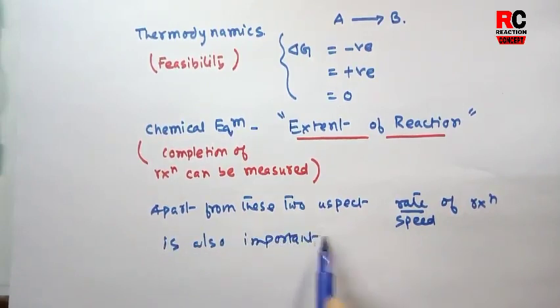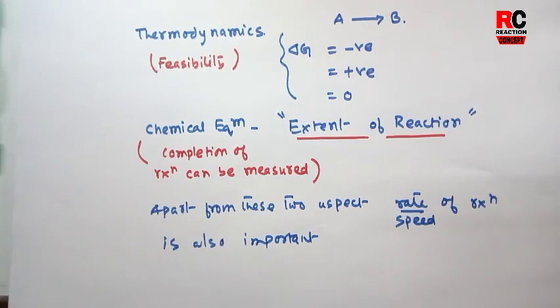To study or predict the rate of a reaction, there is a special branch in physical chemistry. That branch is named chemical kinetics, which we are going to discuss in this chapter.